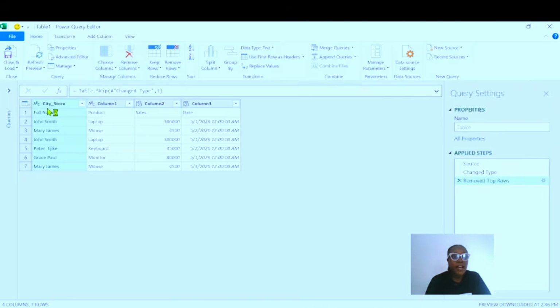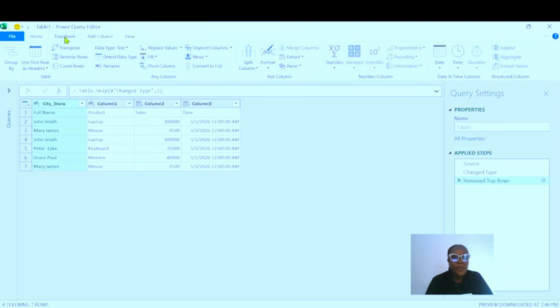The next thing we are going to do is make our first row our header, because this is our header: full name, product, sales, date. We want to convert it to our header. We don't want this city store to be our header. How are we going to do that? We're going to click on the Transform tab, and if you look closely, you are going to see Use First Row as Headers.